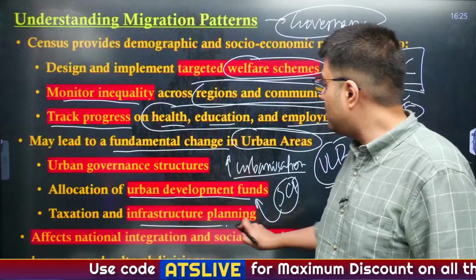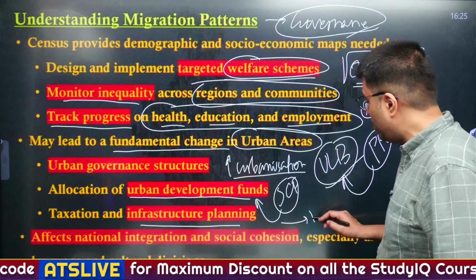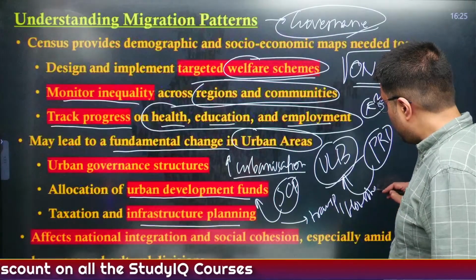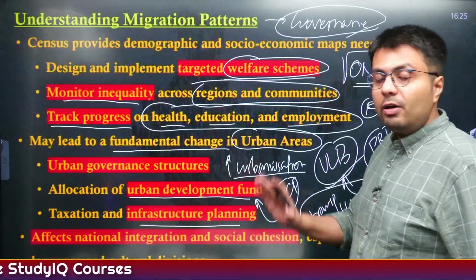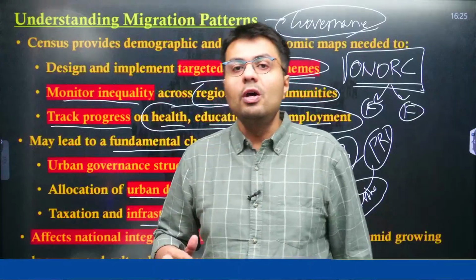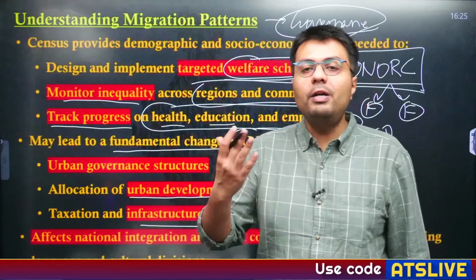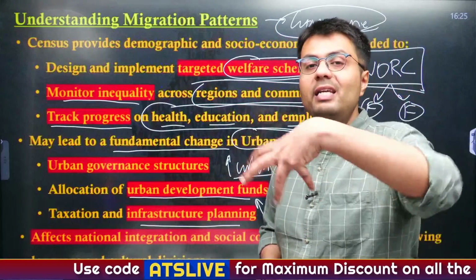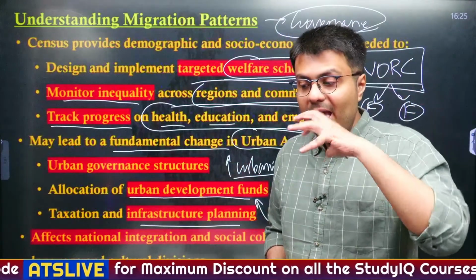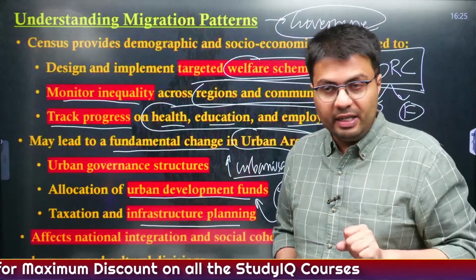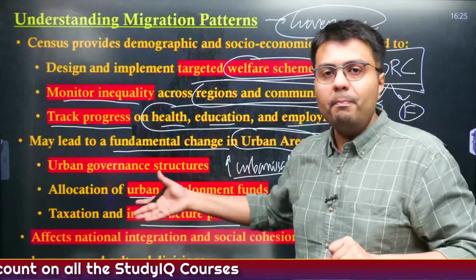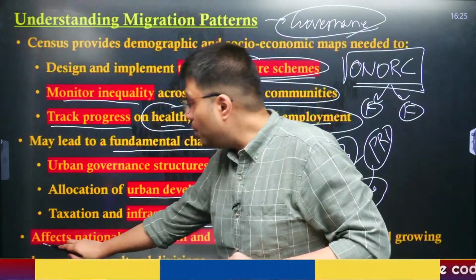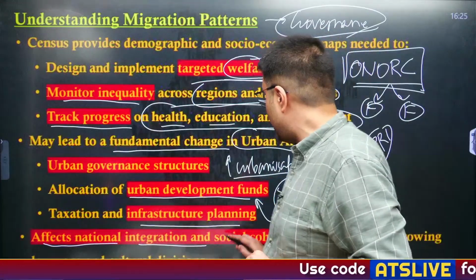Also, infrastructural planning, like how transportation and how housing will be done, also depends upon the levels of economic development and the level of urban areas. How many of you see increased metro cities in rural areas? Not so much, right? Metros are majorly located in urban areas and at those places where population density is very high. So all of this development can be done after understanding the urban development, and it also in a way affects national integration and social cohesion.